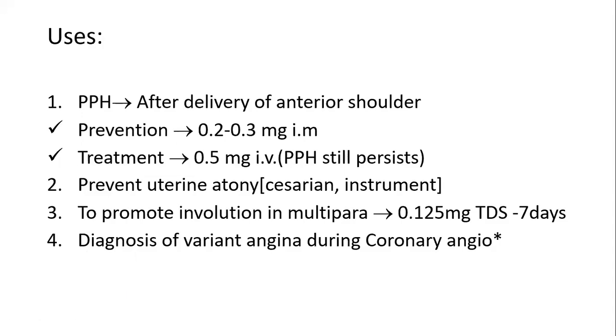It is also used to prevent uterine atony, as in a case of cesarean, or if the delivery is carried out by instruments. It is mainly used to promote involution in a multipara lady or multiple pregnancy lady. The dosage to be given is 0.25 mg thrice daily for 7 days. Apart from this, it's also used in the diagnosis of variant angina during coronary angiogram.